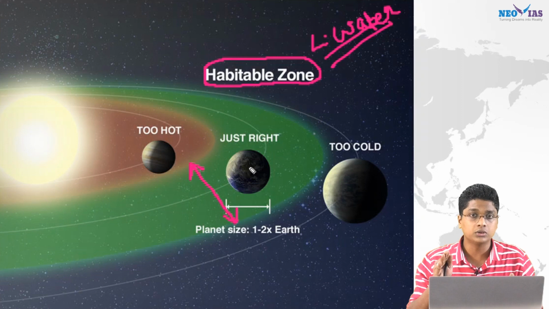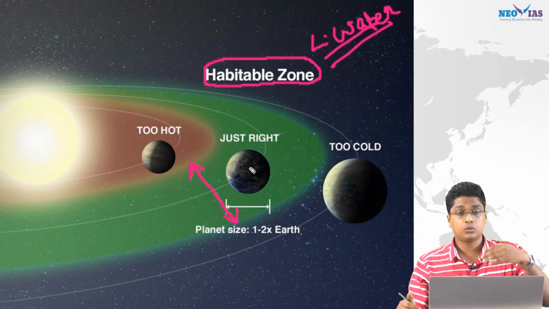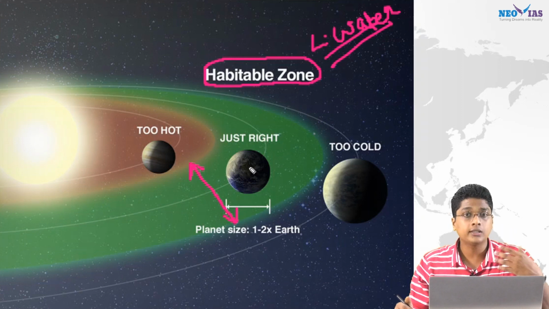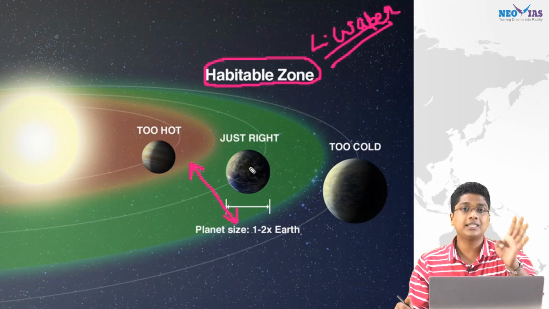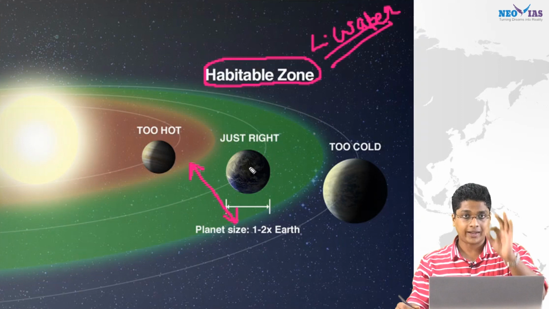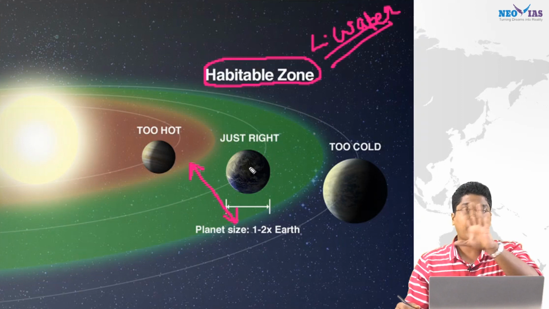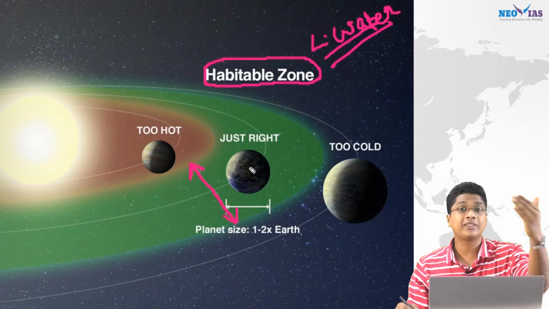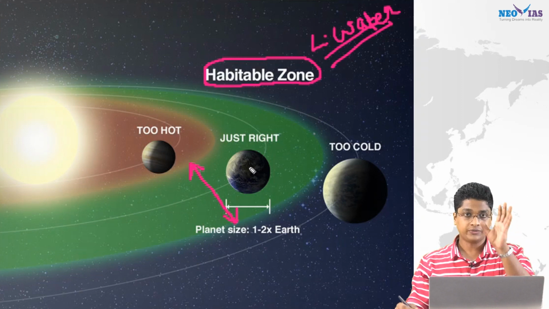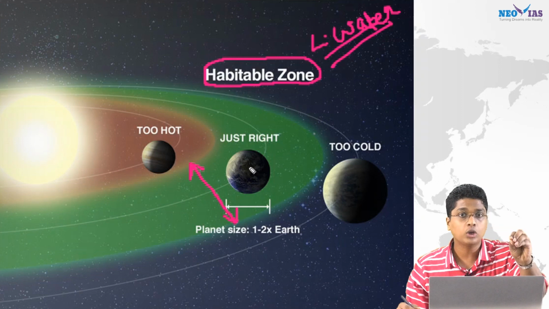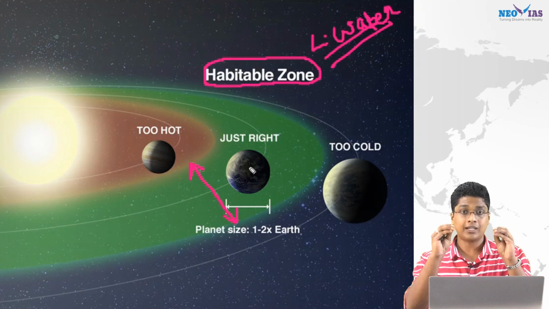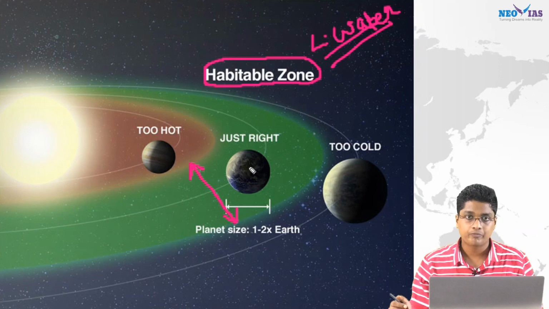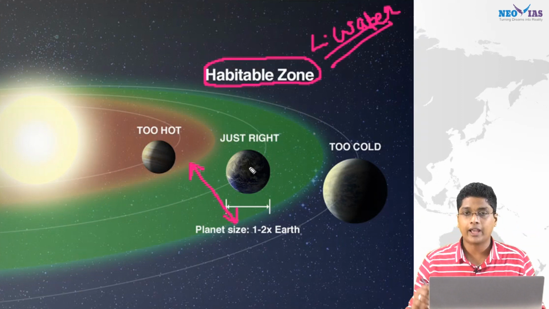We see this term in news in the context of the search for extraterrestrial life outside, for search of Earth-like planets. Because in order to find the life outside, we will scan for those planets that are lying on the habitable zone of their star. So in order to find the life, we will search those planets first. Those planets have a high chance of hosting life. So this is the context of habitable zone.